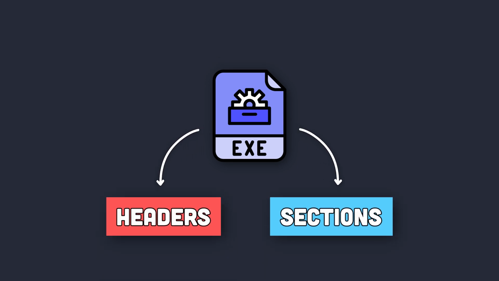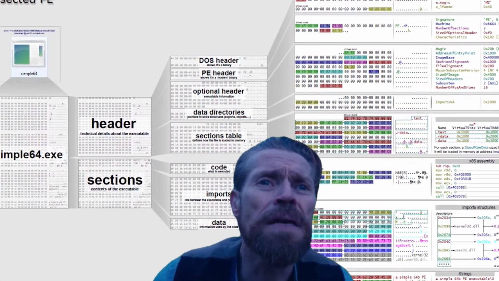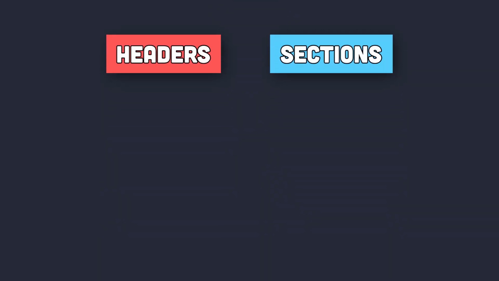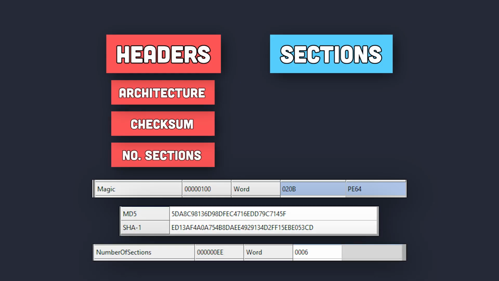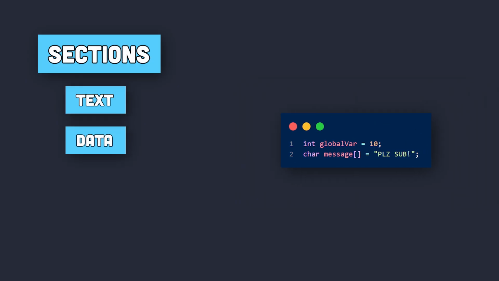The portable executable file consists of headers and sections that tell a lot about the binary. Relax, don't panic. We won't go through any sophisticated matter regarding the PE file format. What I just want you to know is that the headers store information about the binary, such as the architecture, the executable checksum, number of sections in the binary, and so on. The sections, on the other hand, serve one purpose. Each section stores a specific type of data. For example, the text section stores the code that will be executed at runtime. The data section stores the initialized global and static variables, and so on.